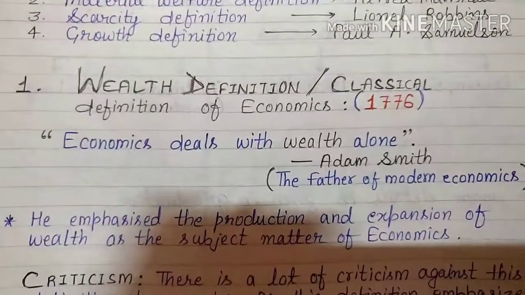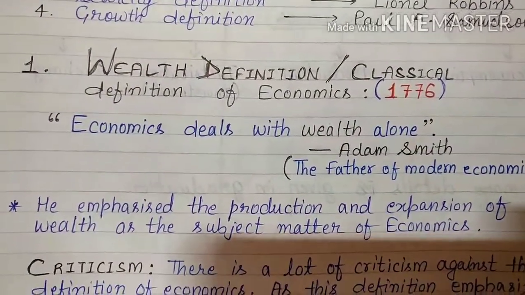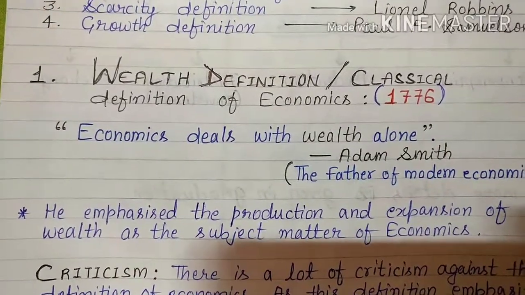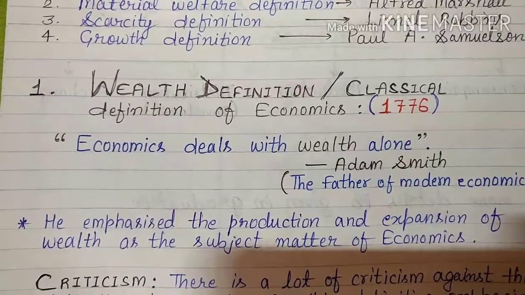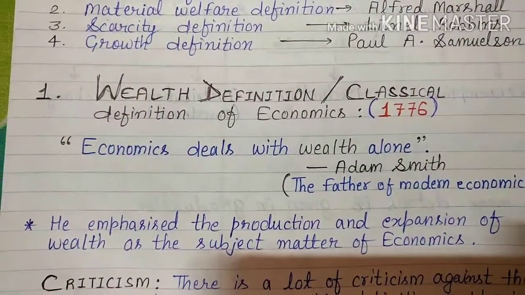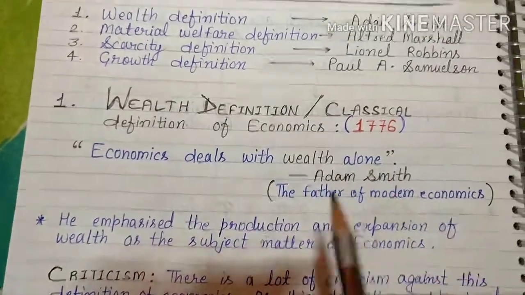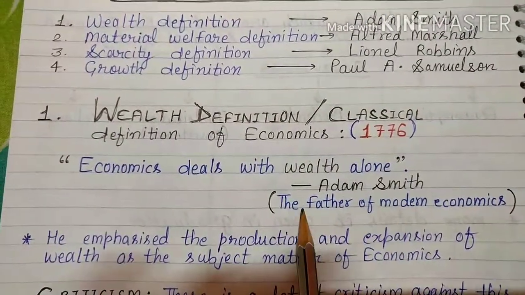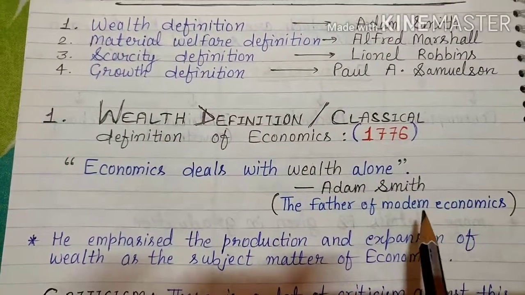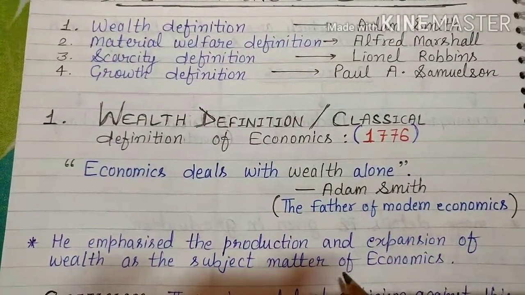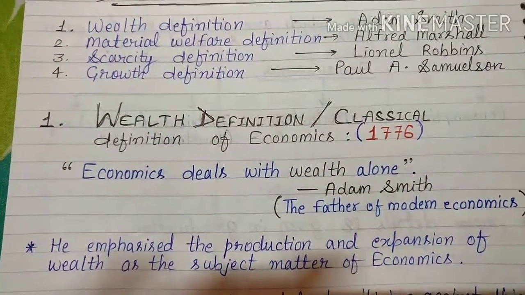The wealth definition is also known as the classical definition of economics. It is given by Adam Smith. Actually, Adam Smith is known as the father of modern economics. As you can see, I have written it here. Sometimes it comes as a one-mark question: who is the father of modern economics? So you will write Adam Smith.